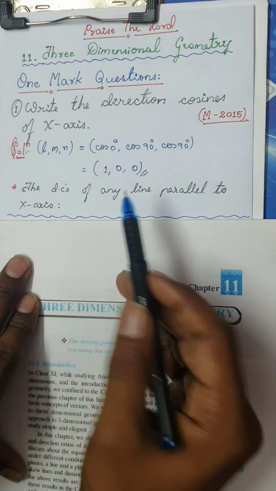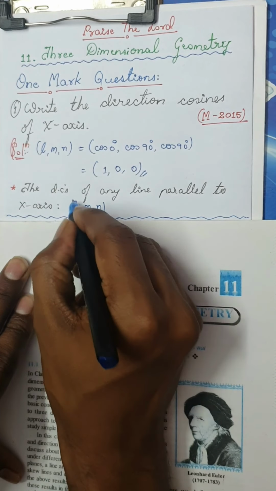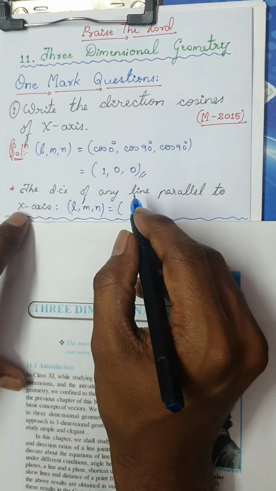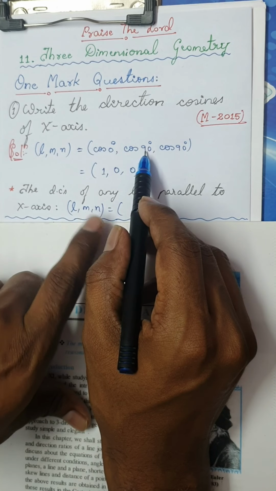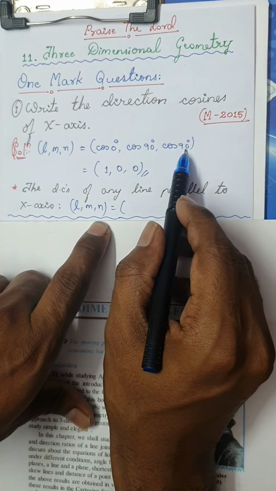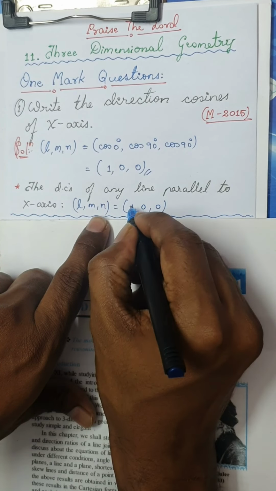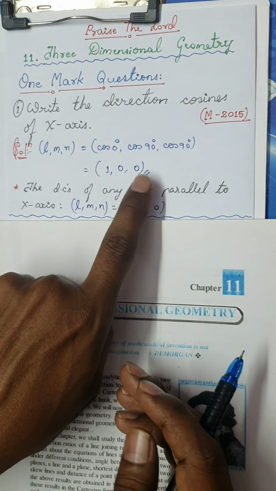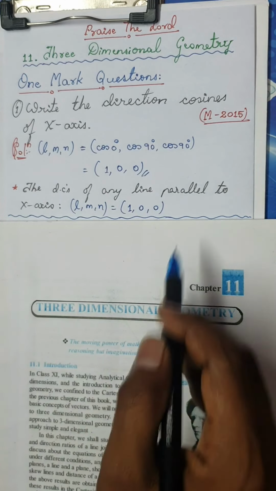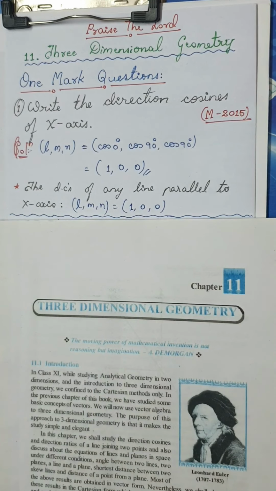Any line parallel to x-axis will make an angle 0 with the x-axis, 90 with the y-axis and 90 with the z-axis. So the answer is still the same. Remember, DCs of x-axis is 1, 0, 0, and DCs of any line parallel to x-axis is also 1, 0, 0.